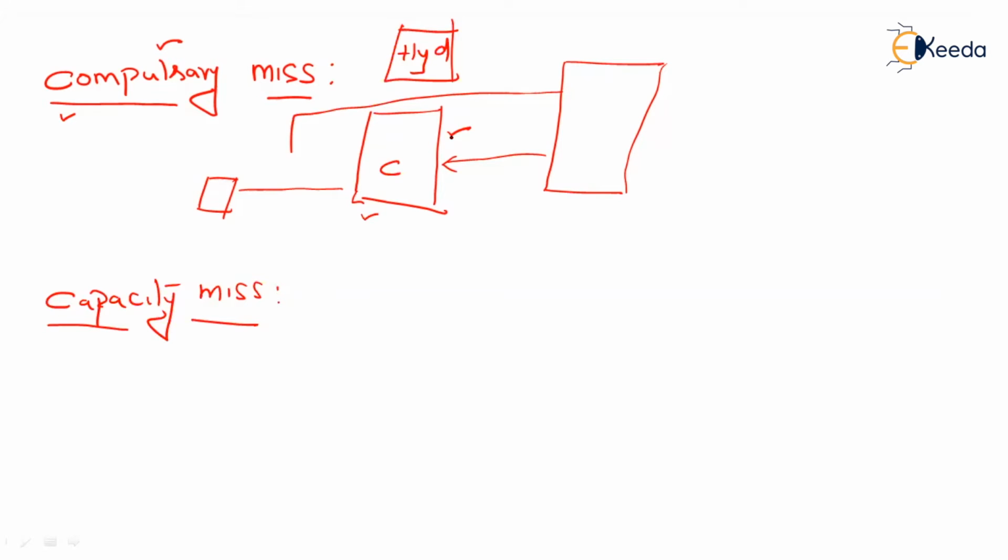What is that? After the cache is completely full, if you want to search for a word which is not in cache, then cache says no. This miss is called a capacity miss. So a capacity miss is the miss that occurs when the cache is completely full.